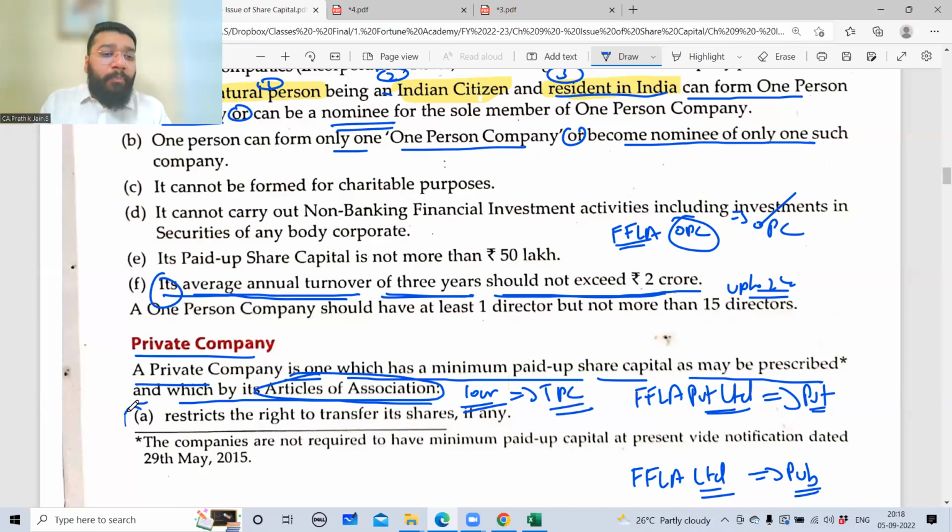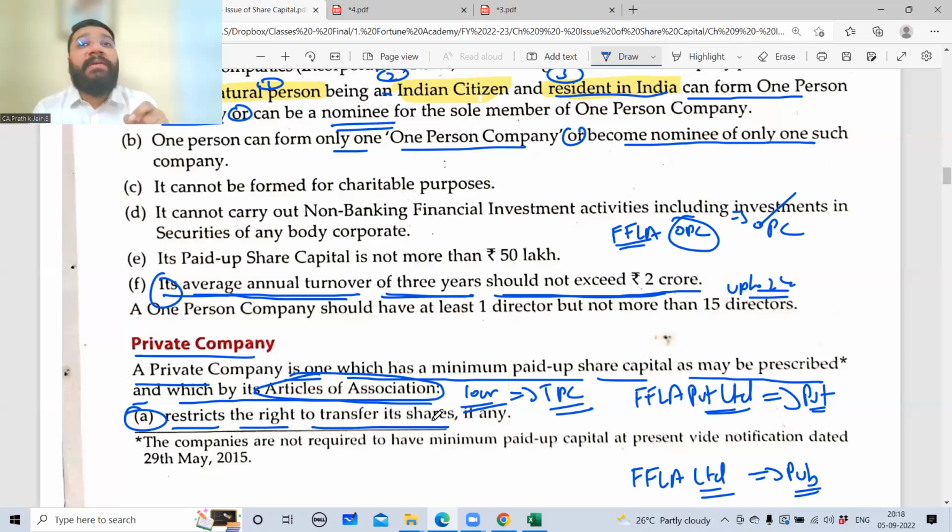Now, point number 8. There are certain features in the private company which you have to be aware of. First feature, a private company restricts the right to transfer its shares. In a public listed company, transfer is free. On the phone, at the click of a button, I can buy and sell. In an unlisted public company or private company, you can transfer, but it is restricted.